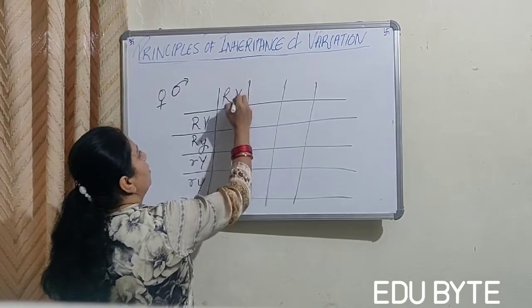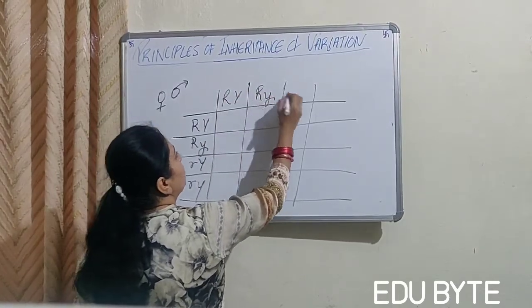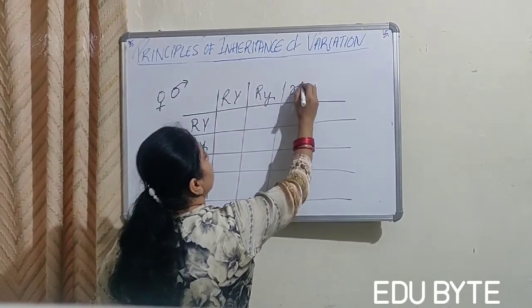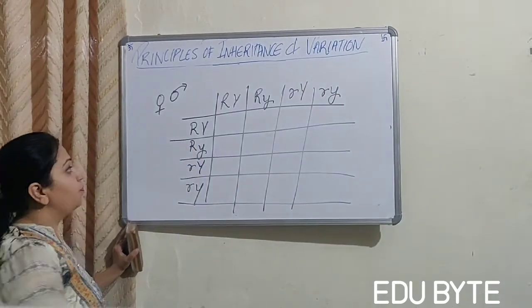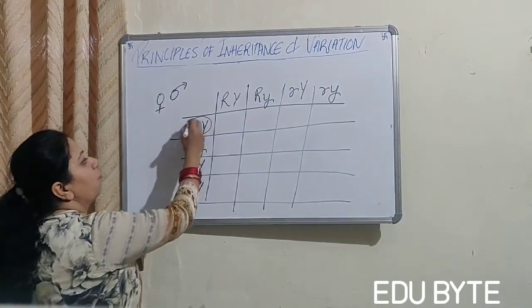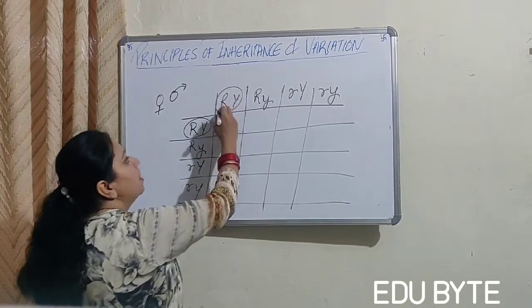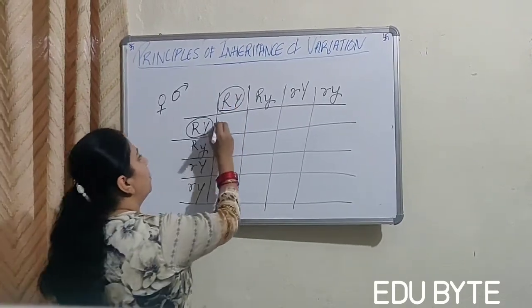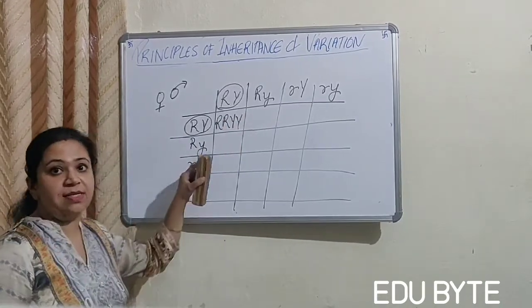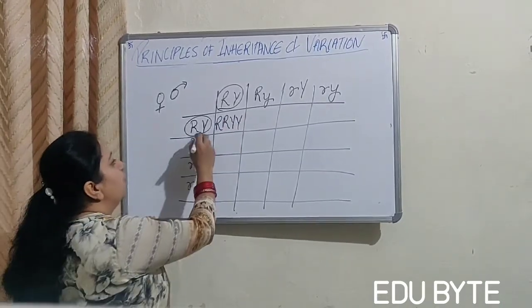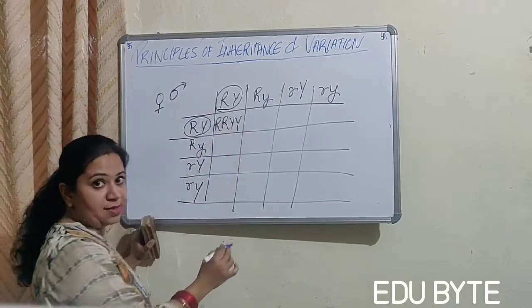Again, this and this and this and this. So, when this gamete will fuse with this gamete, what will be produced? This is the offspring produced when this gamete fuses with this gamete.